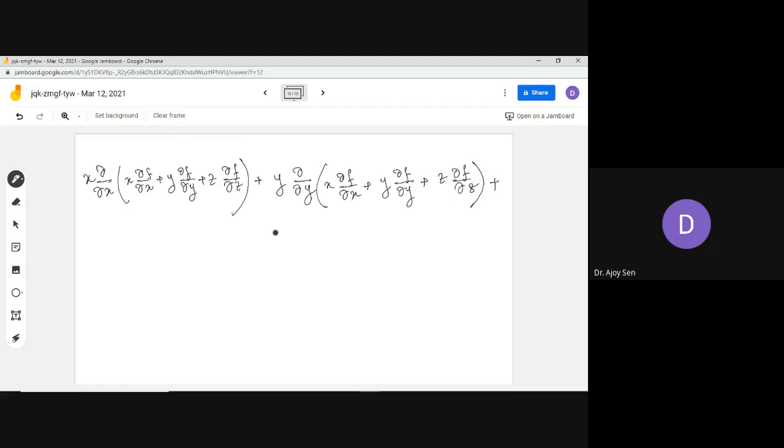Other terms are there like z del del z. Again there is h, so this h is just replaced by this whole thing, y del f del y plus z del f del z. So these three things are there.